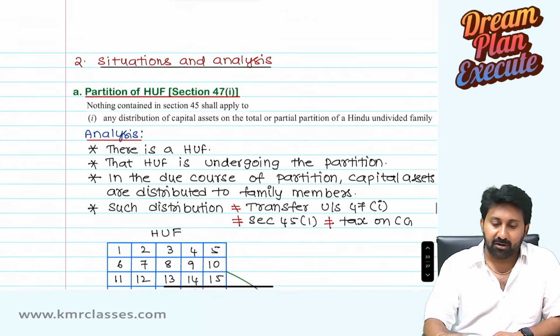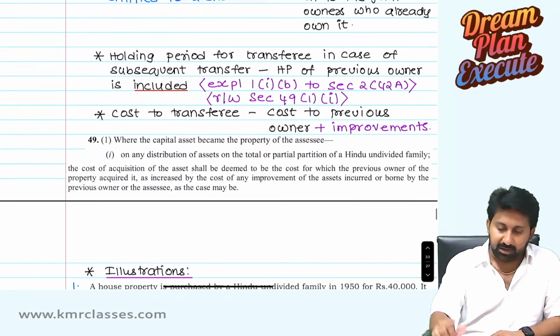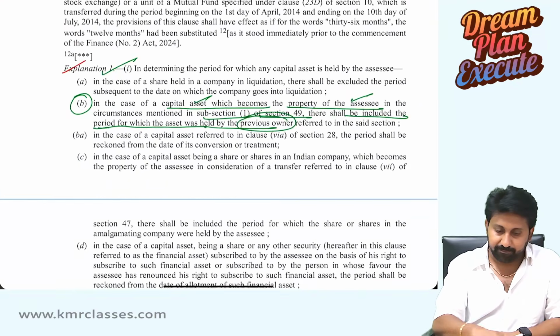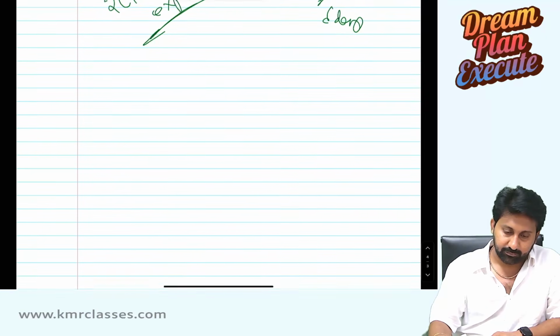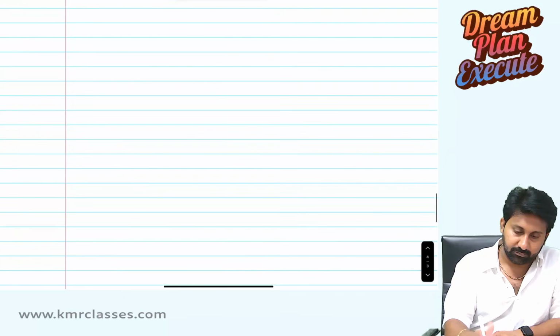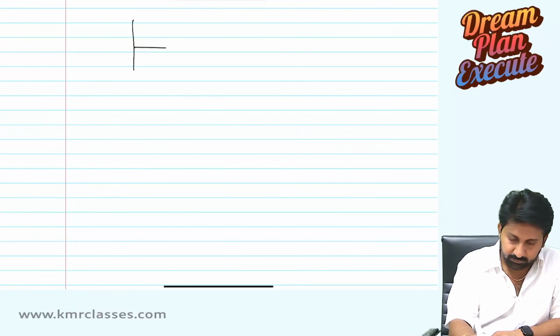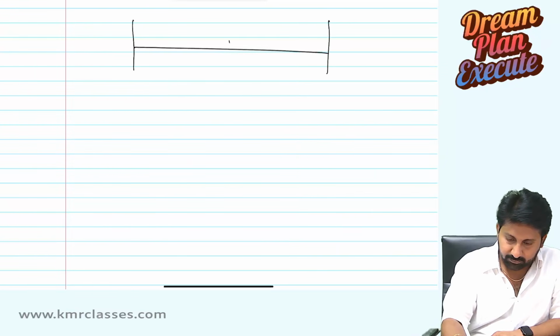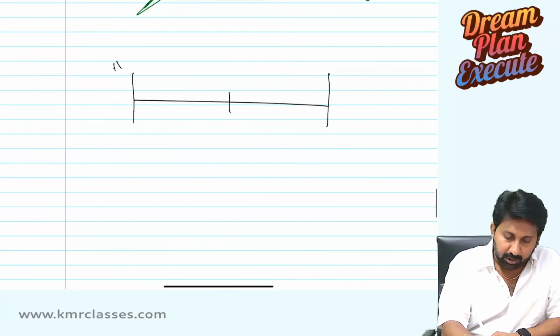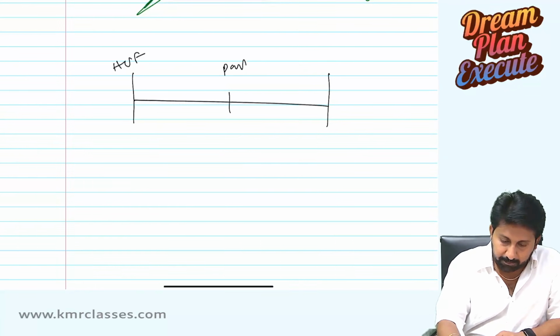What is the meaning of this statement? See here. HUF, partition, subsequent transfer.